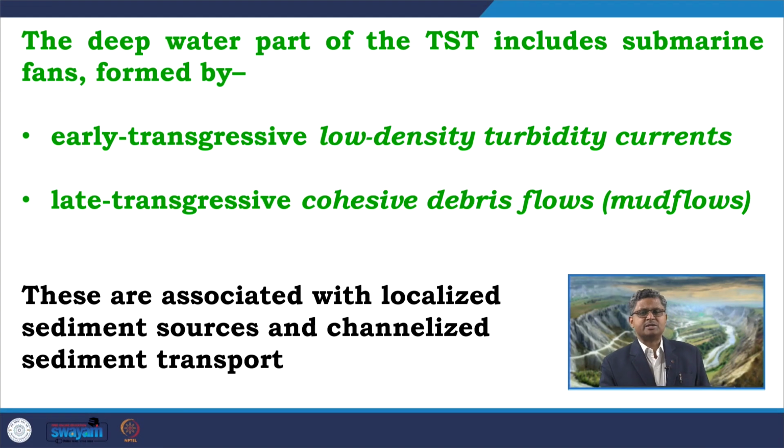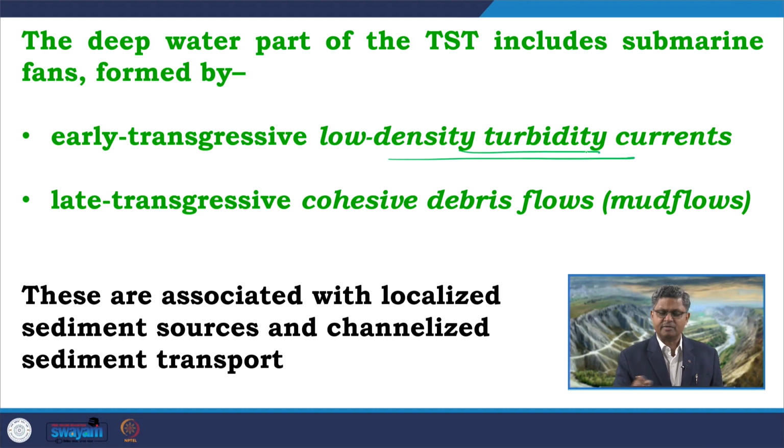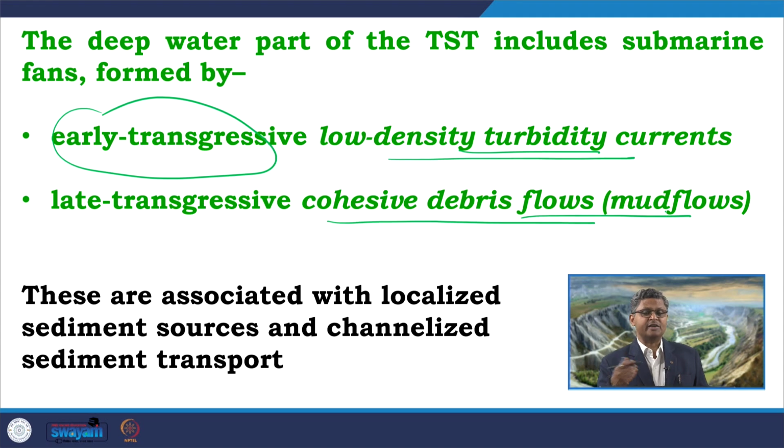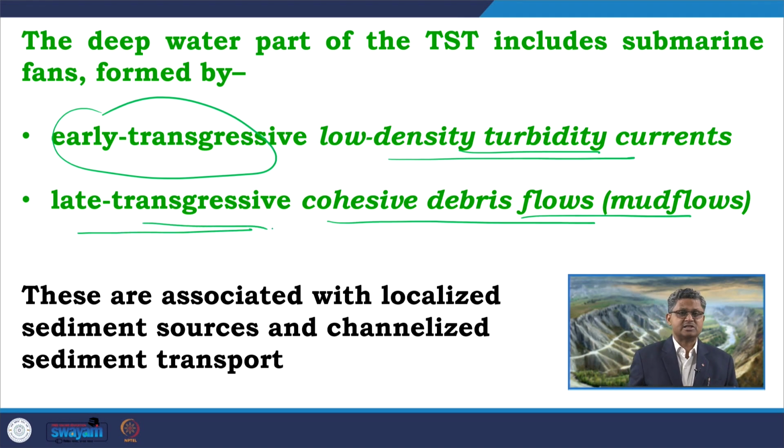Now, if we look into the deep water part of the transgressive systems tract, there we can get deposition in the form of submarine fans, and these submarine fans can form in successive stages. So, we can get some low density turbidity currents which may form at the time of early transgression, or we can get some high density mud flow, high density debris flow which may form during the late transgressive phase.